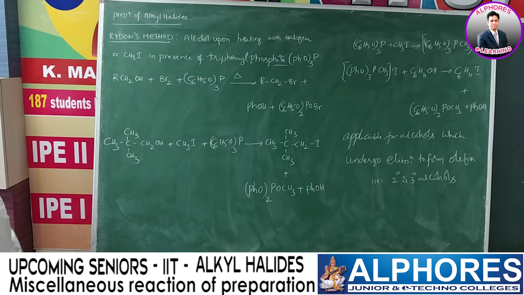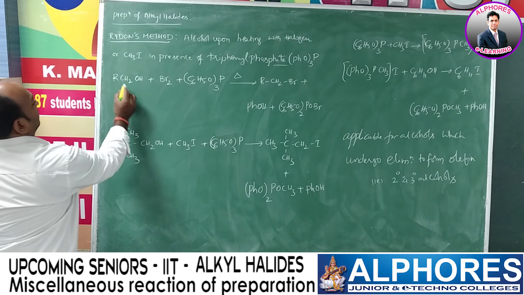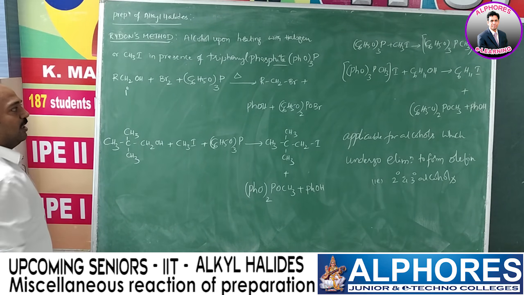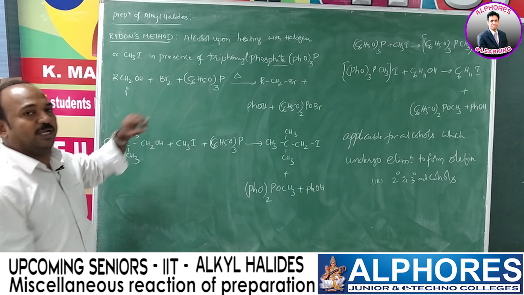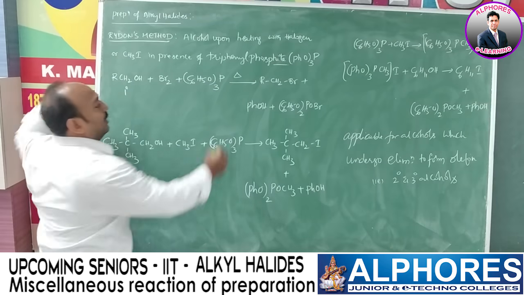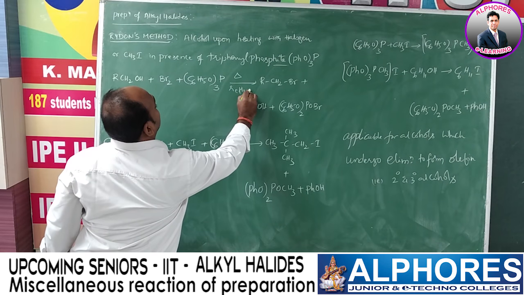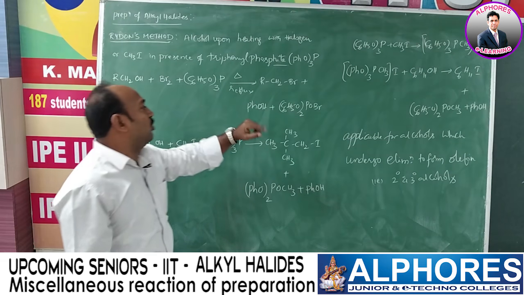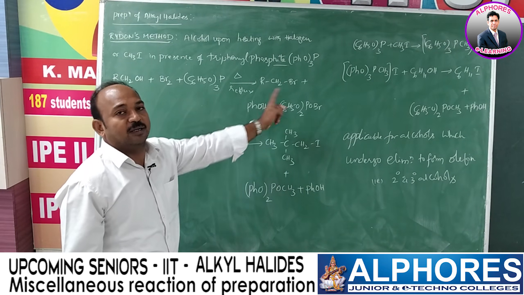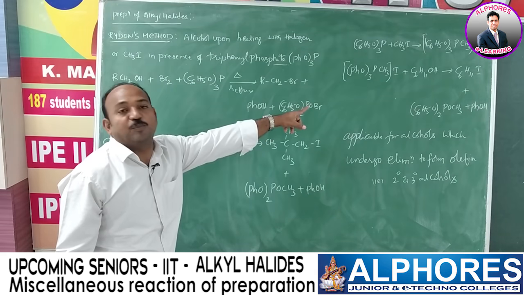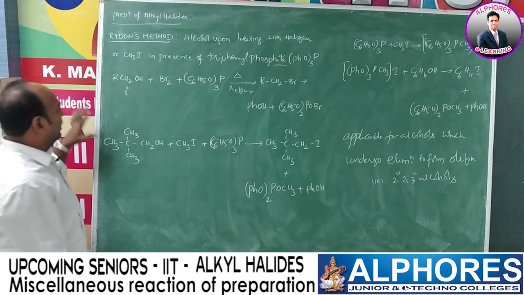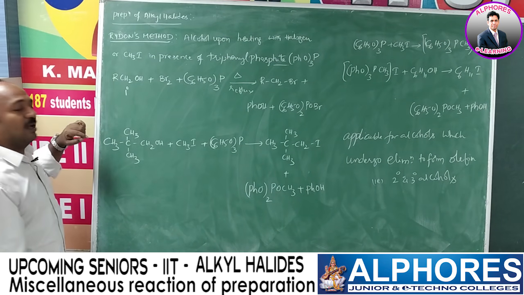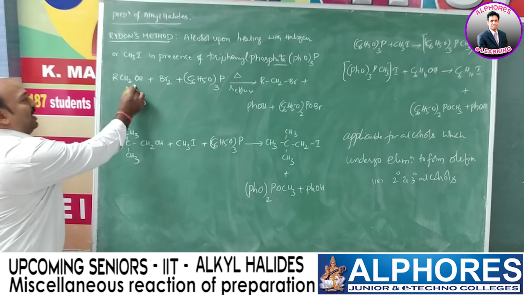P(OPh) taken thrice, on P. Now alcohols, here I am going to consider a primary alcohol, upon reaction with halogen and triphenyl phosphite, and upon heating under reflux. Reflux means nothing but prolonged heating. Then we are getting alkyl bromide, phenol and diphenyl bromophosphate. So here I used a primary alcohol. Is it necessary to use only a primary alcohol?